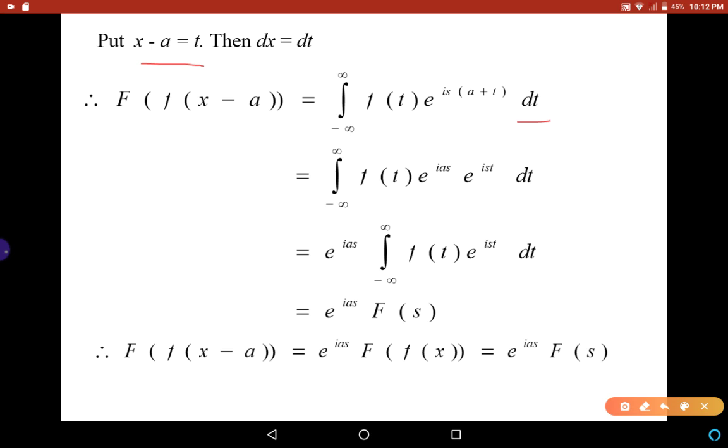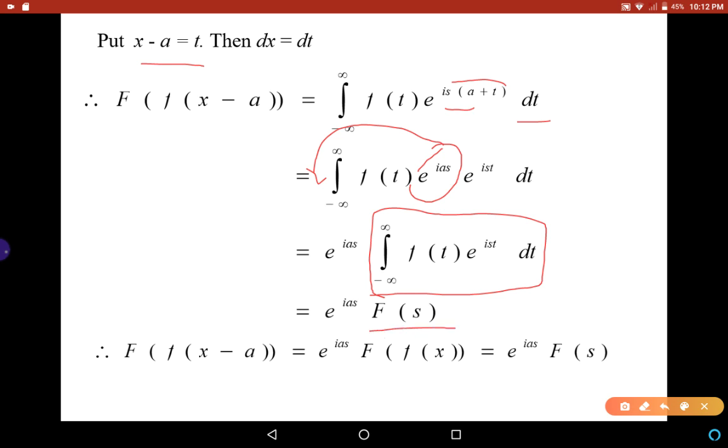So that is the integral from minus infinity to infinity of f of t into e power ias into e power ist dt. Now this e power ias is constant, so we can take this term outside the integral. Then we get e power ias into the integral from minus infinity to infinity of f of t e power ist dt. And we know that this integral is nothing but the Fourier transform of f of x, that is F of s. Therefore, the Fourier transform of f of x minus a is equal to e power ias into F of s.